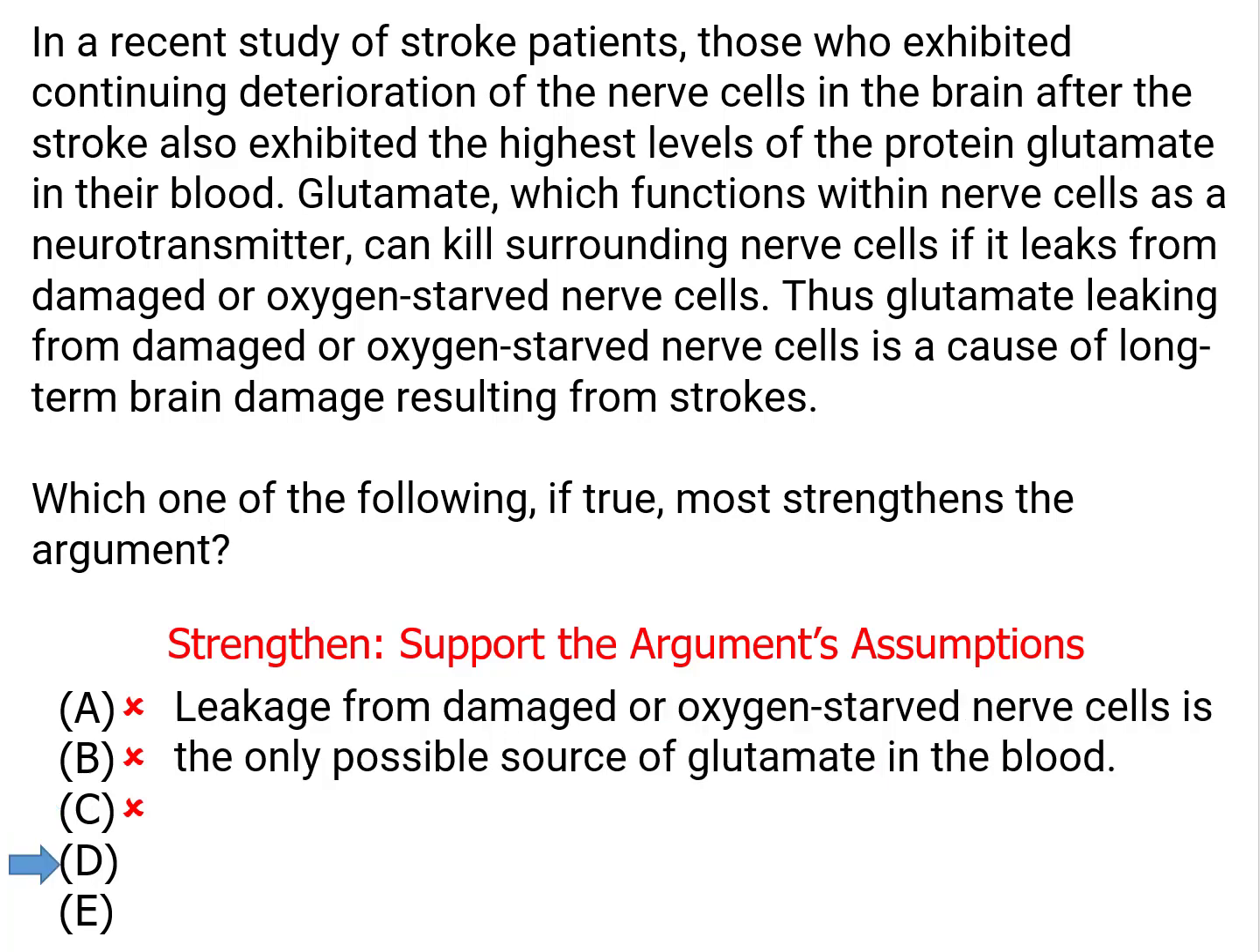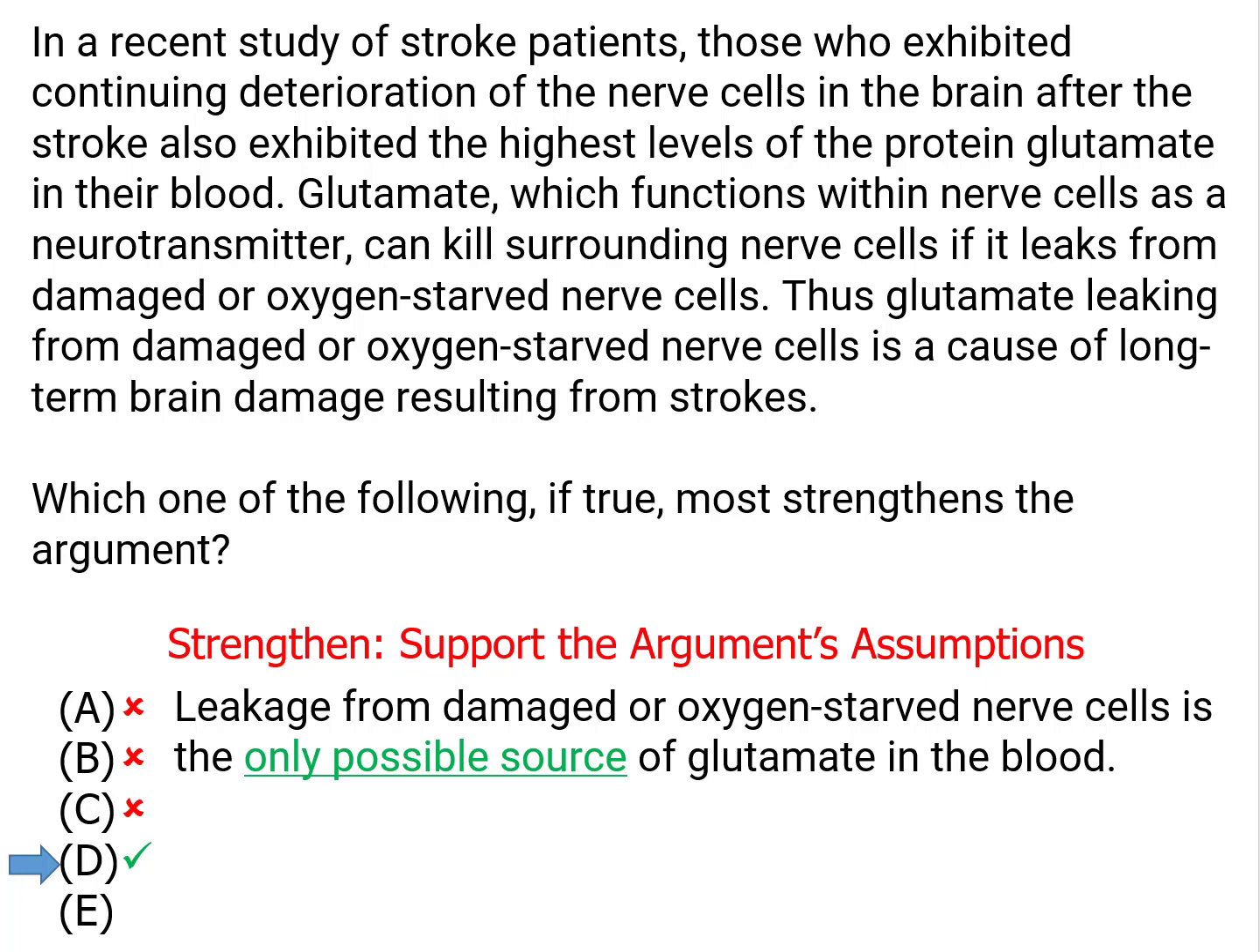Then answer choice D, well, this is pretty much directly stating that last assumption. Leaking from damaged or oxygen-starved nerve cells is the only possible source of glutamate in the blood. So the glutamate is the same glutamate, because that's the only place it could come from. So that supports that final assumption.